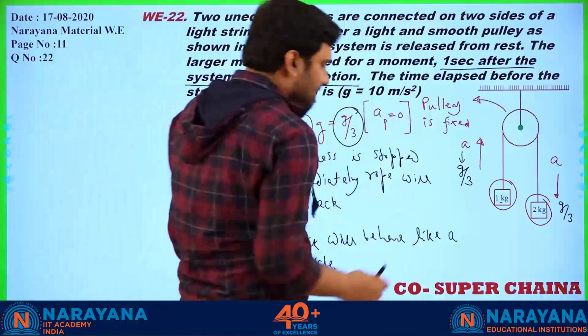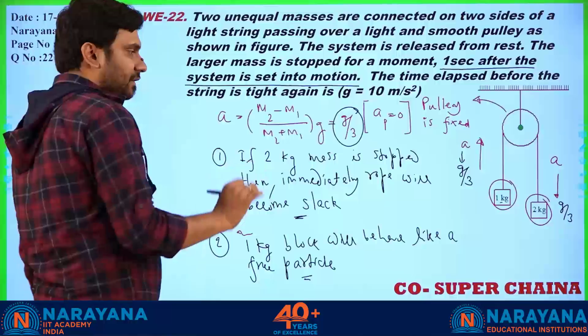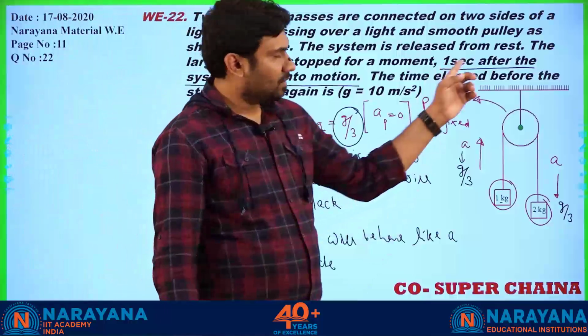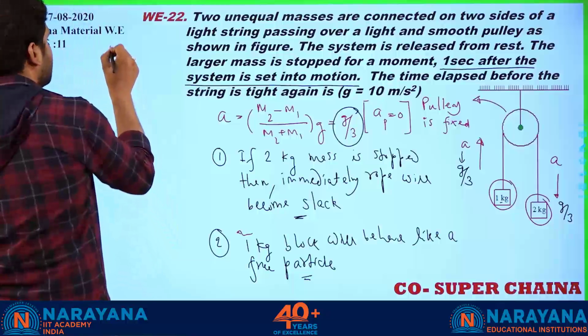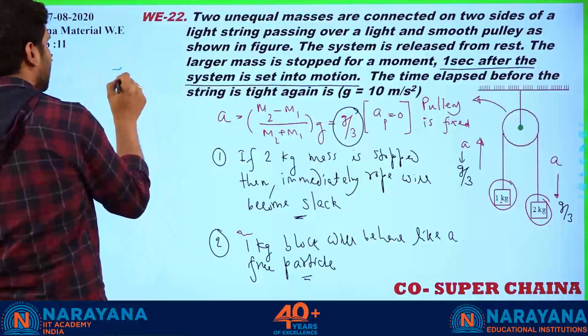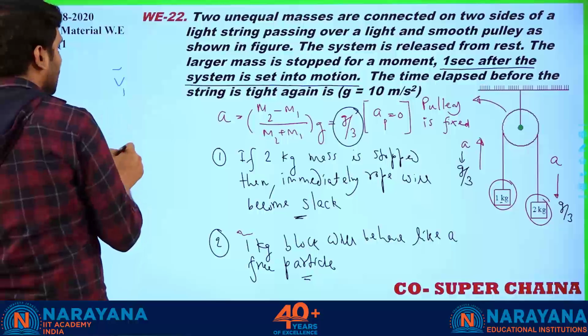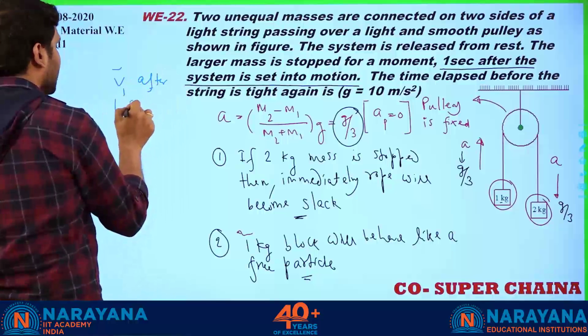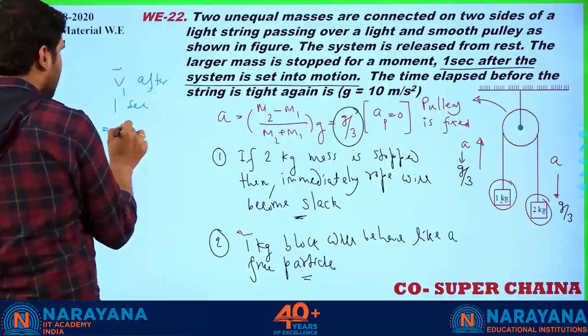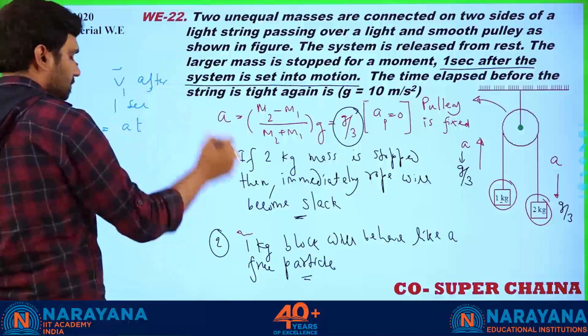So if that is the case, then first let us calculate what is the velocity of the 1 kg block after 1 second. So first I will write, velocity of 1 kg block after 1 second. It is simple, that is equal to a t only, no?